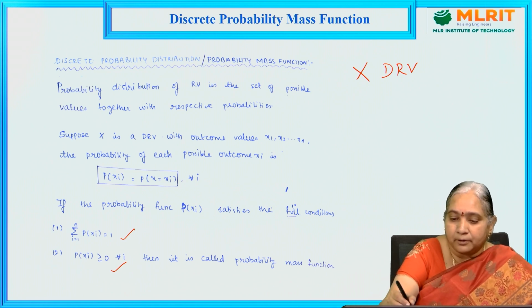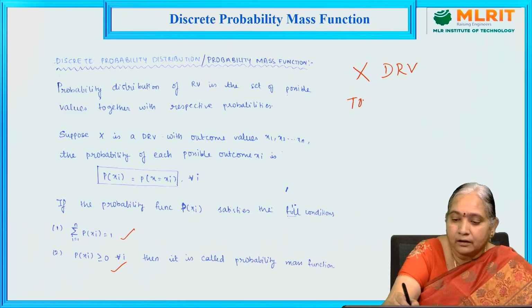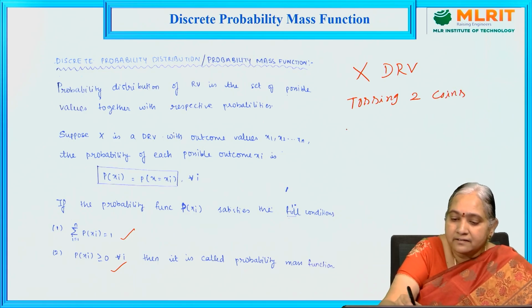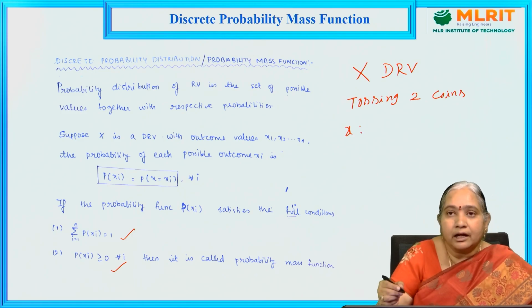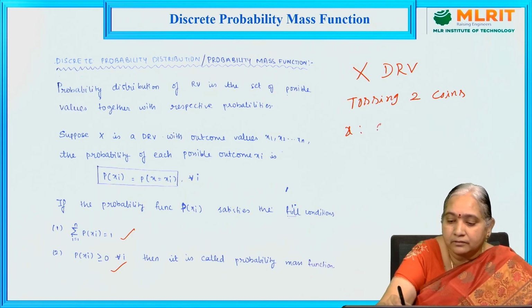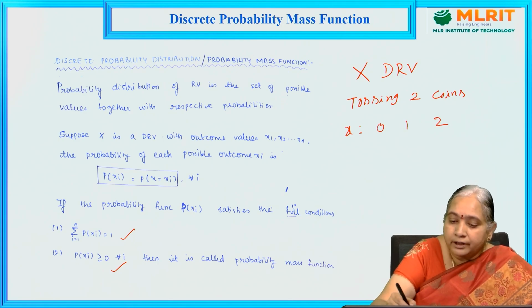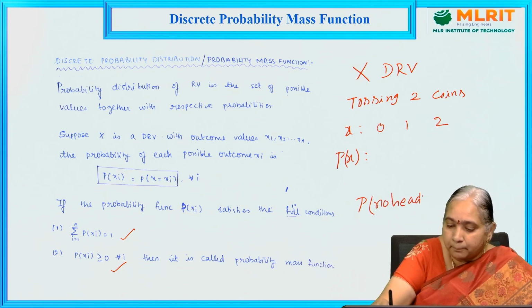Suppose, for example, we take tossing 2 coins. So X takes the values. Earlier we have discussed X takes the values 0, 1, 2. And the probability of each X value, P of X, this is denoted by probability of no head appeared. That is denoted by probability of X equal to 0.